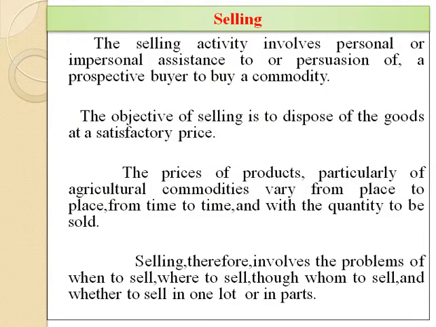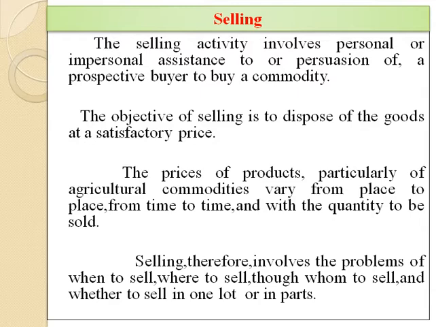Let us focus on what we mean by selling. The selling activity involves personal or impersonal assistance to or persuasion of a prospective buyer to buy a commodity. The objective of selling is to dispose of the goods at a satisfactory price.